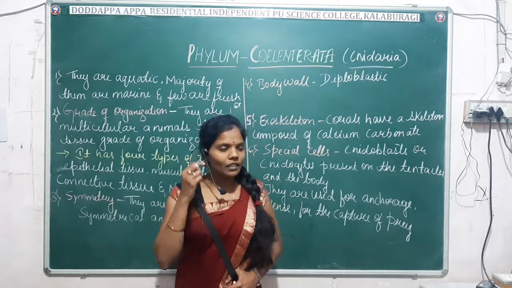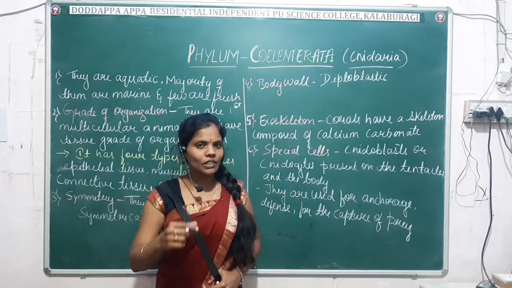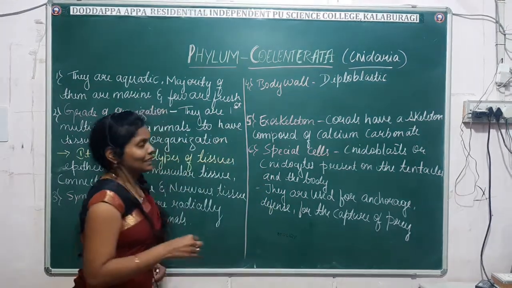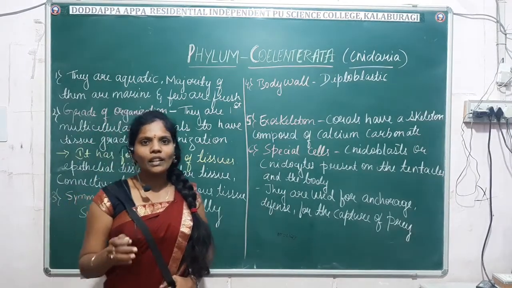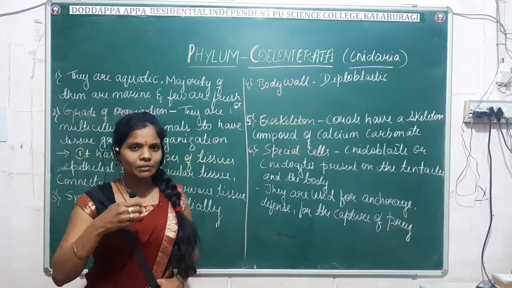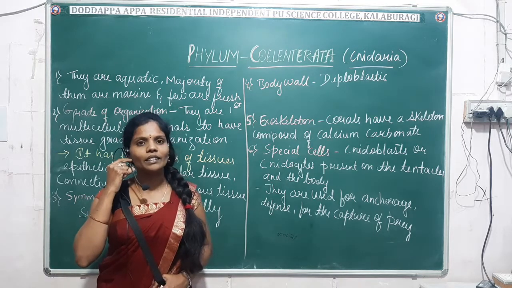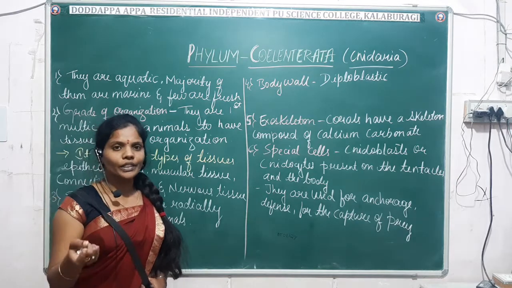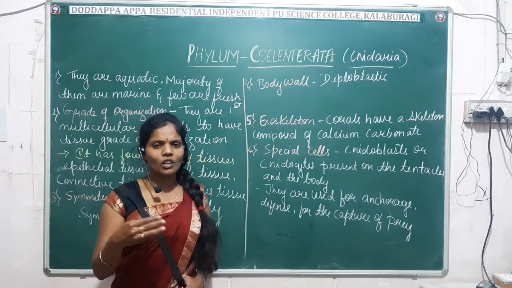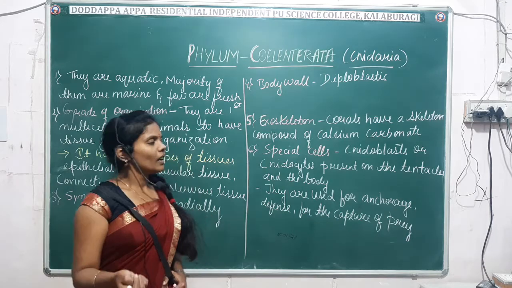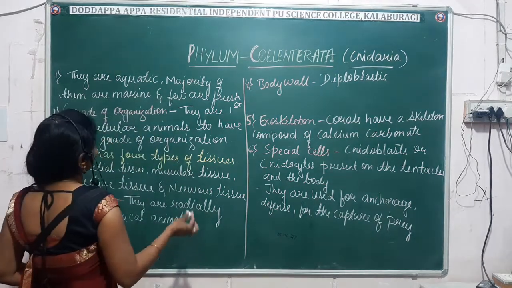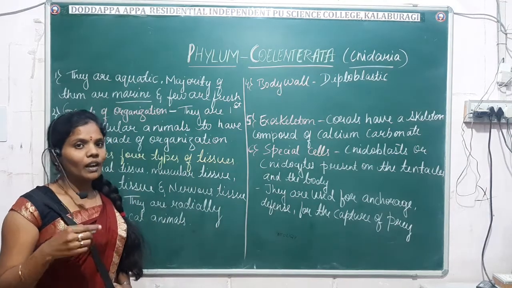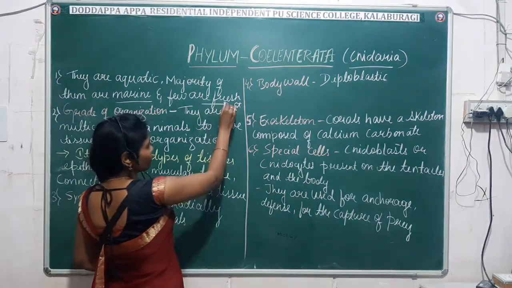But before that, we'll see the important characteristic features of this phylum one by one. In phylum Coelenterata, nearly 10,000 species have been known so far. Coelenterates are aquatic in nature. In aquatic, you already know that they may be freshwater or marine water. Here, the majority of coelenterates are marine and a few are freshwater forms.